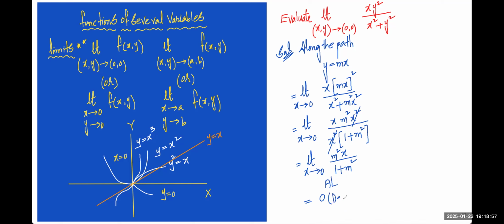Yes, sir. This is, I'm using one word here, dependent. Suppose in one path you got the answer 0, and if we choose another path and also get the same answer 0, then we say the limit exists. If we don't get the same answer, then we say the limit does not exist. So now I am choosing another path.